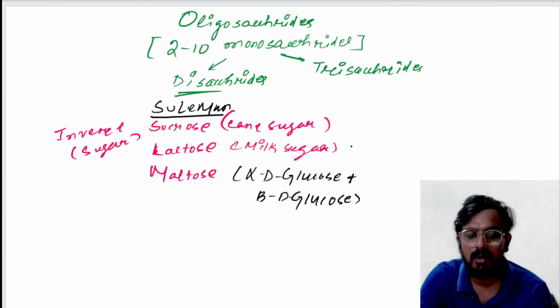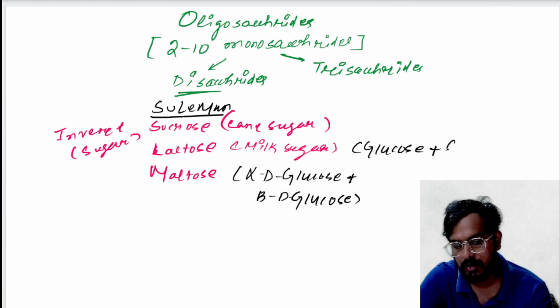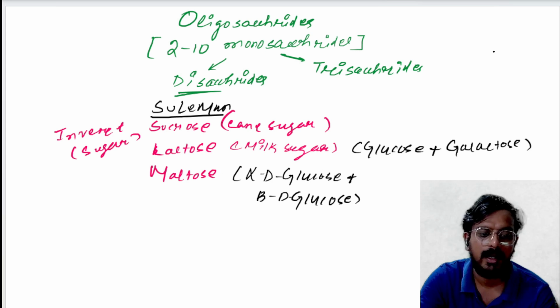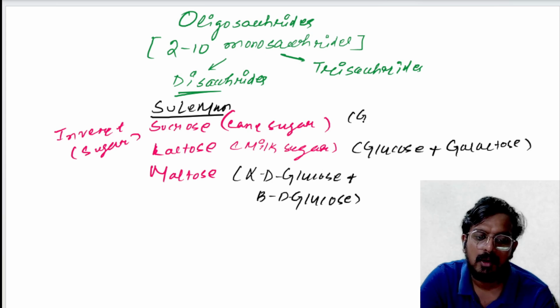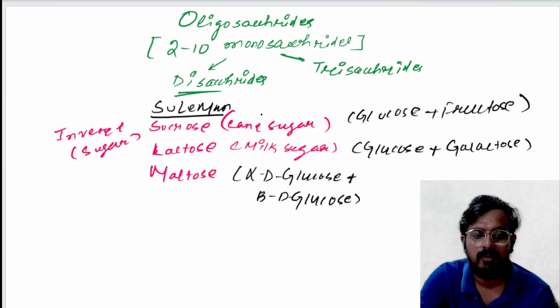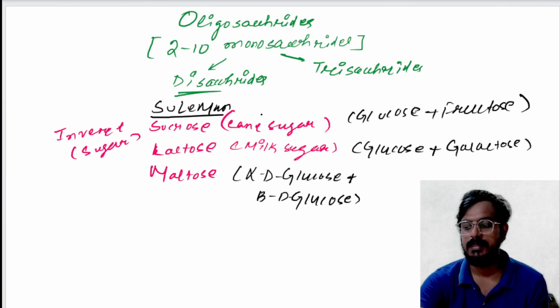Lactose consists of glucose plus galactose. When glucose and galactose combine, it gives lactose. Similarly, when glucose plus fructose combine, it gives sucrose. Okay, these are the examples of disaccharide.